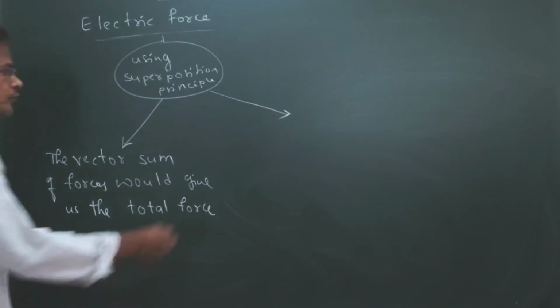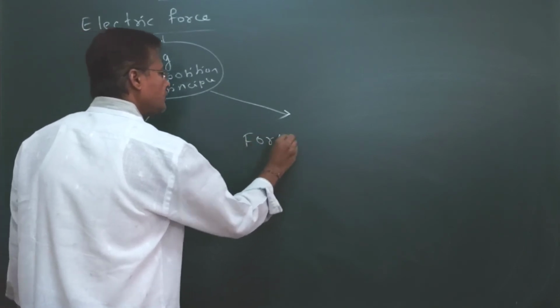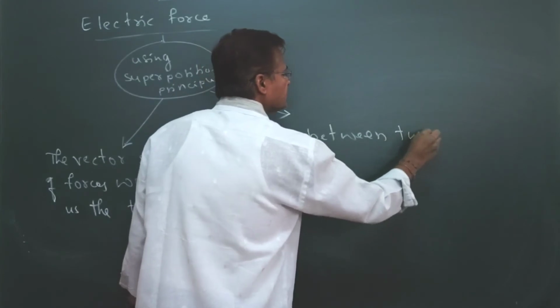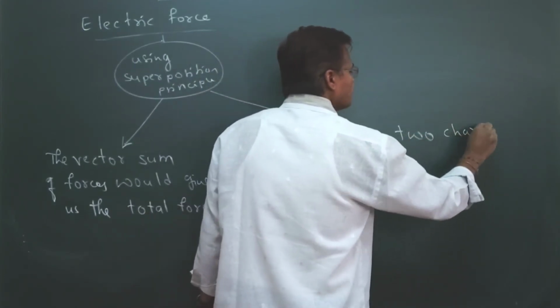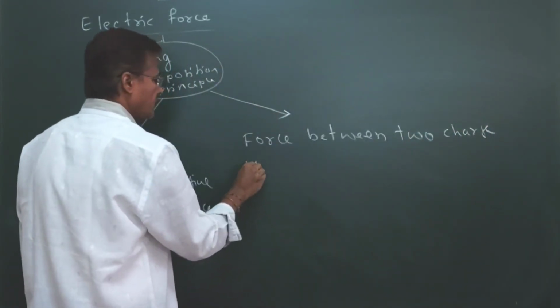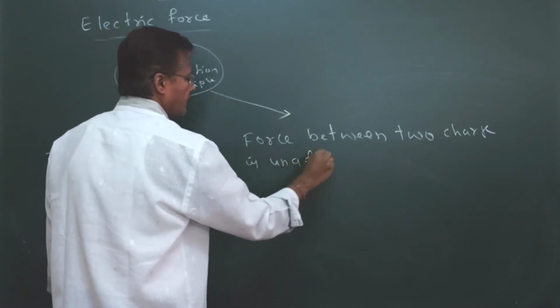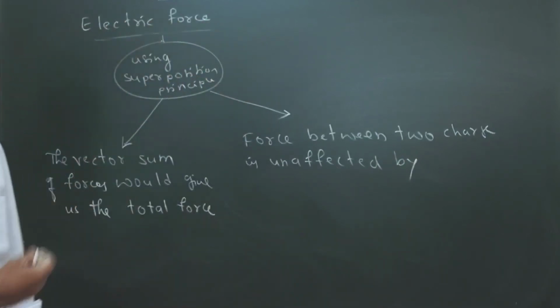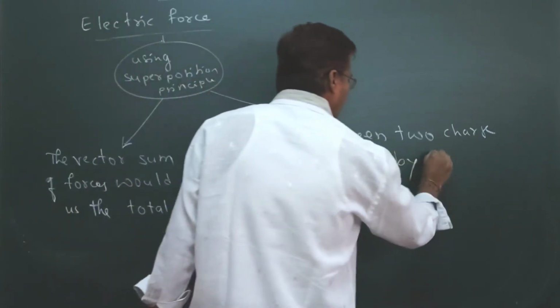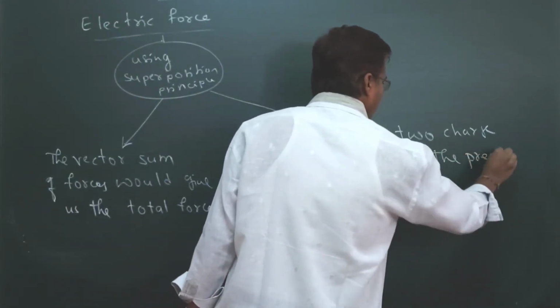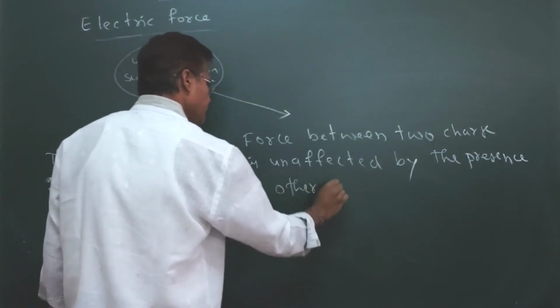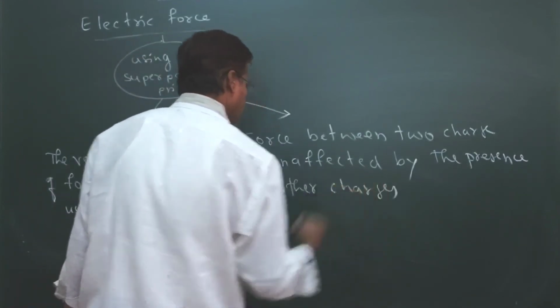Another point: the force between two charges is unaffected by the presence of other charges, meaning a third charge does not change it.